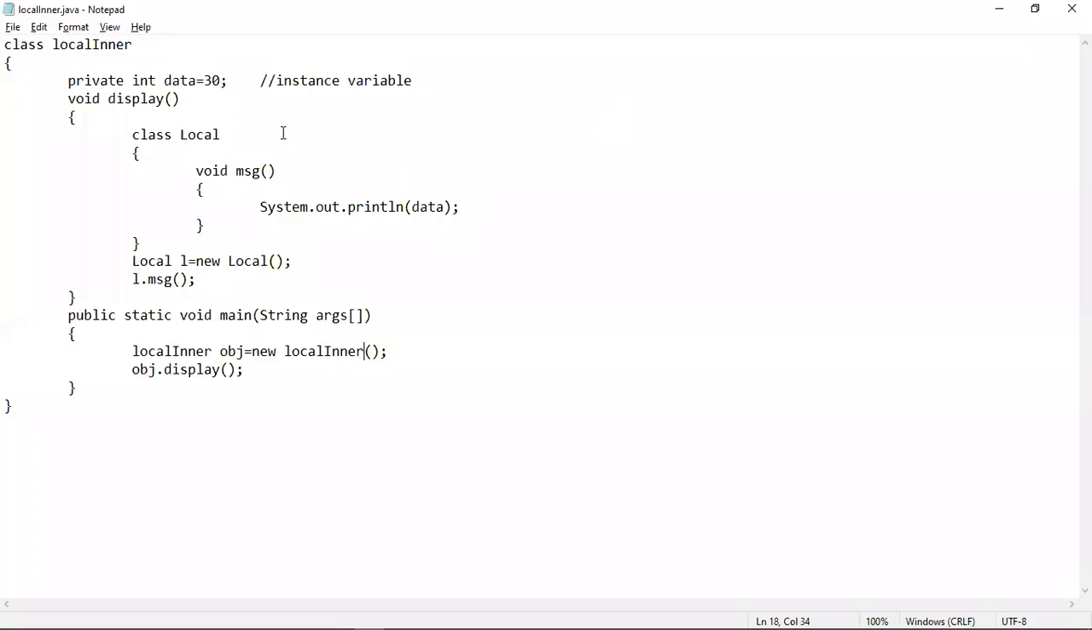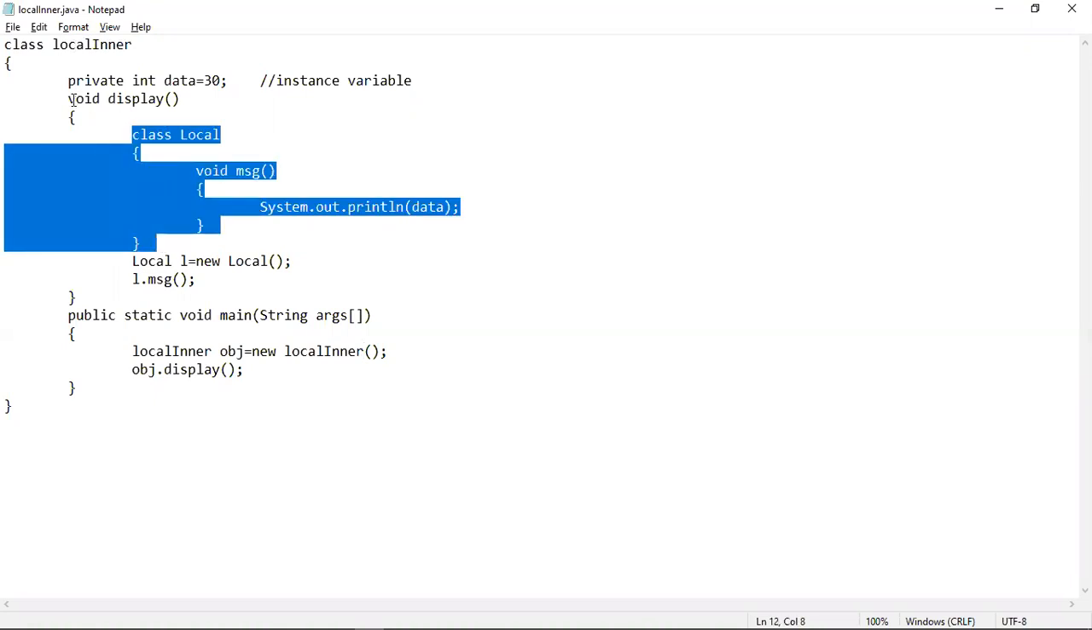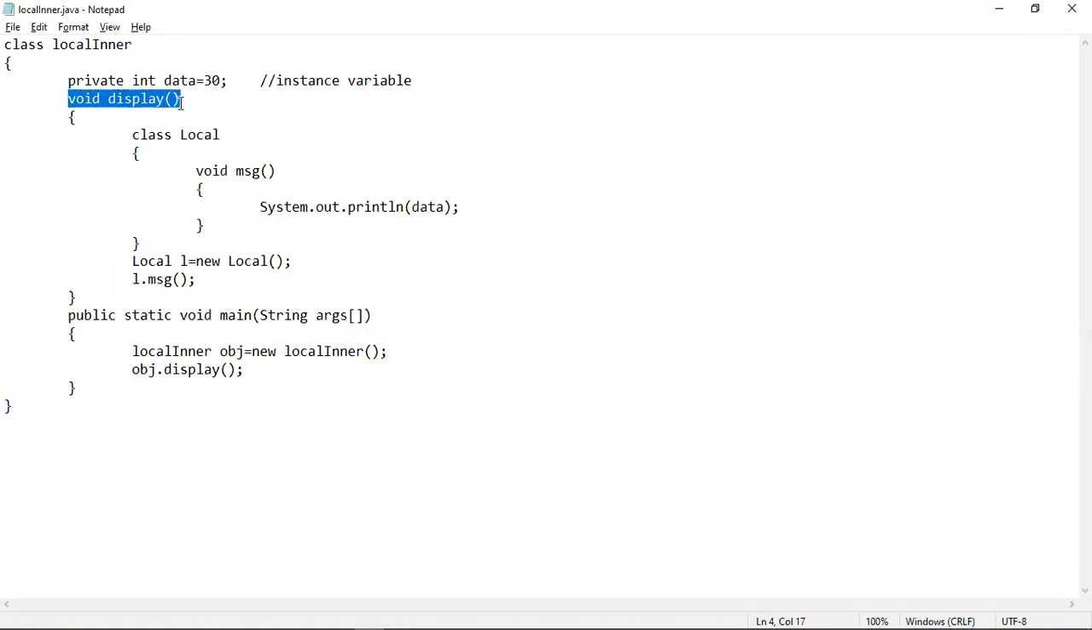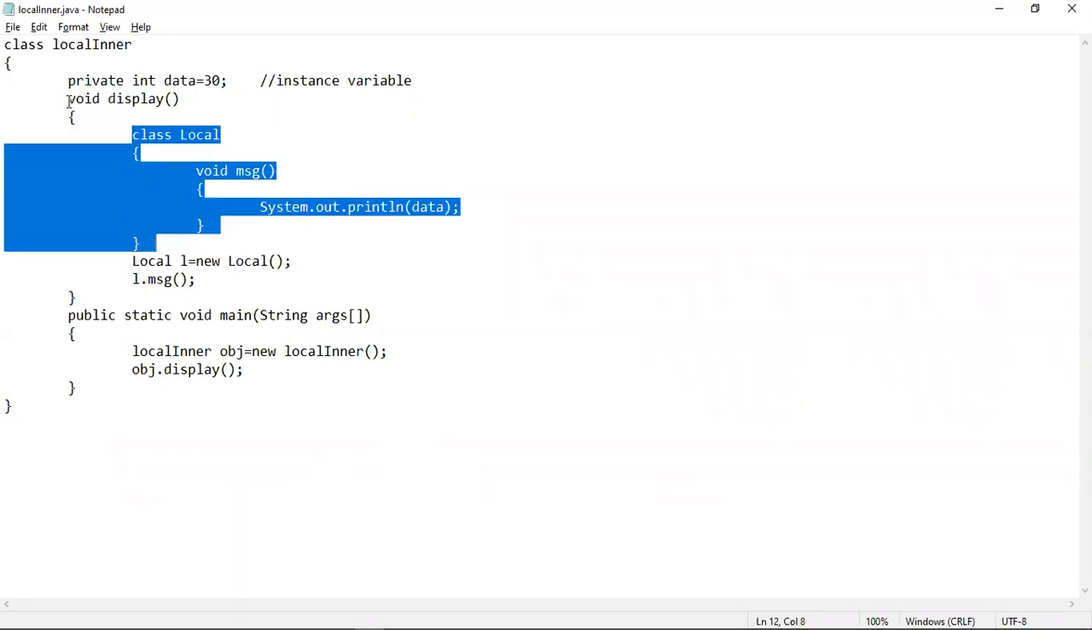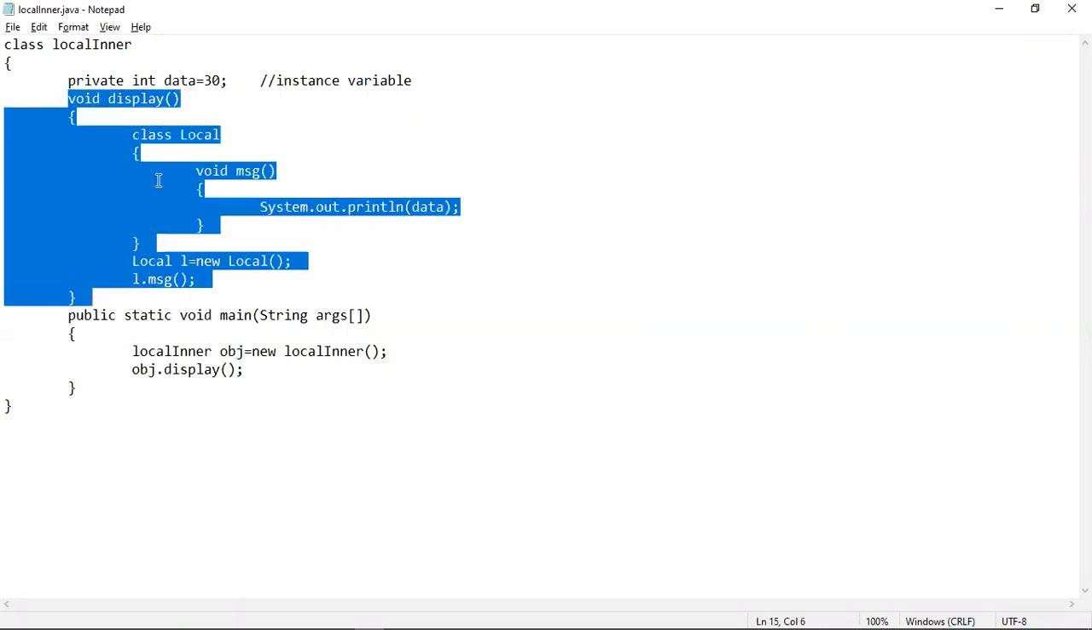This is a program which demonstrates the concept of local inner class, where you can see that LocalInner is the outer class and Local is the inner class. This is the inner class block. It has been defined inside the void display method. So this inner class Local has been defined inside the scope of this display method.